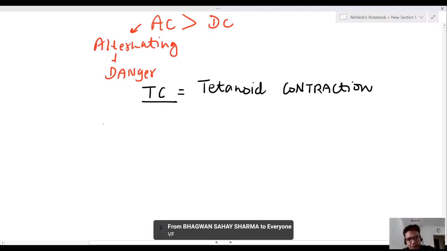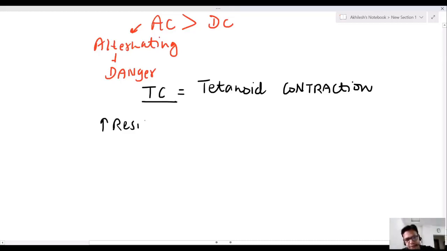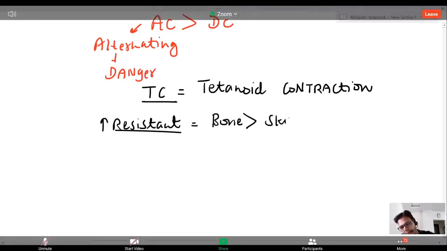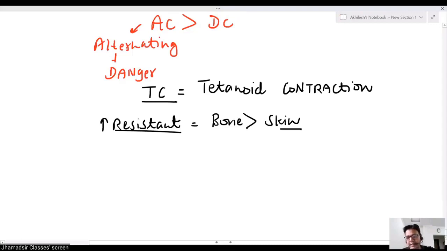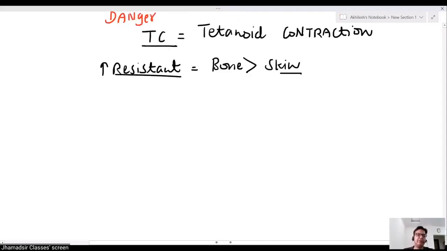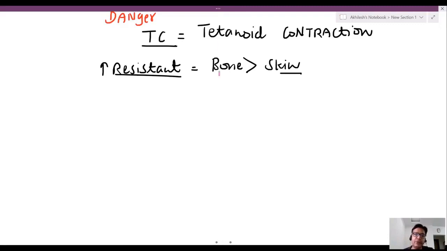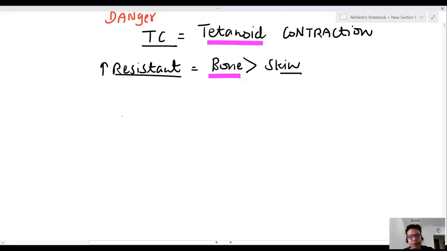The most resistant structure of your body for electrocution is bone, then skin. So the highest resistant structure is bone. Tetanoid contraction is the cause of death.